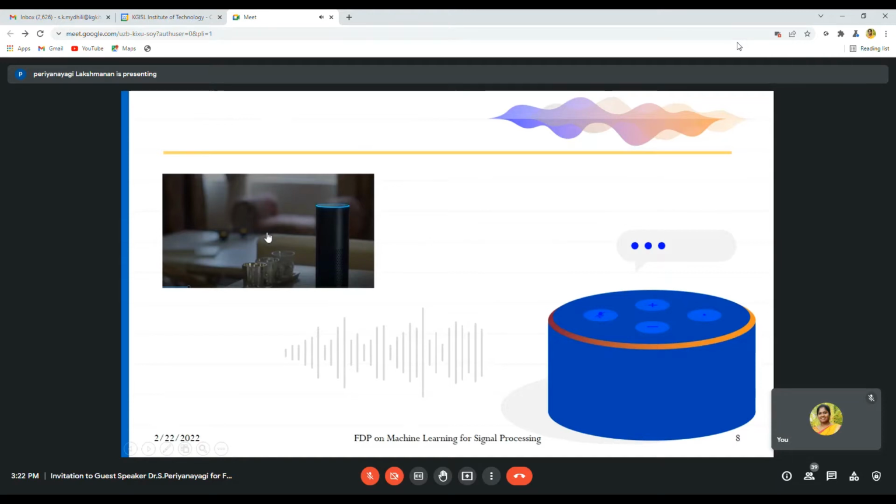Alexa, play relaxing songs. Playing relaxing songs from Amazon Prime Music. Alexa, play pop songs. Playing pop songs from Amazon Prime Music. Alexa, what's on my calendar? Ankit's football match is at 4 p.m.